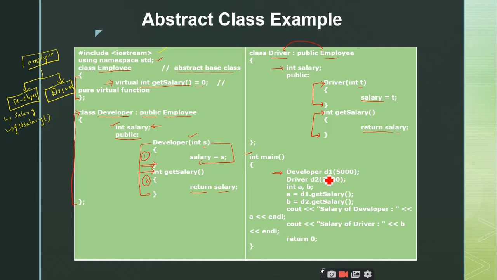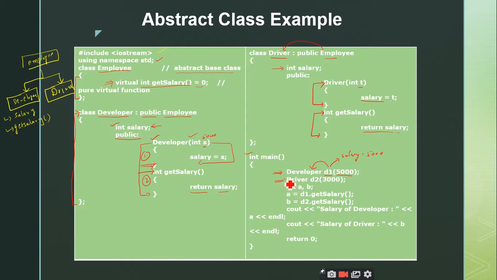It is creating the object D1 of type class developer, and it is also invoking the parameterized constructor with a value of 5000. So whatever 5000 is there, for this object salary will be there, and it is assigned a value of 5000. Why? Because this particular function is invoked, 5000 is passed here, and it is assigned to this one, right? So overall I am getting the salary of D1 as 5000.